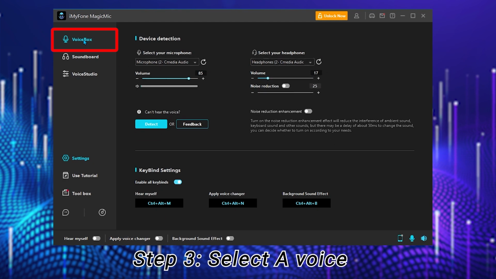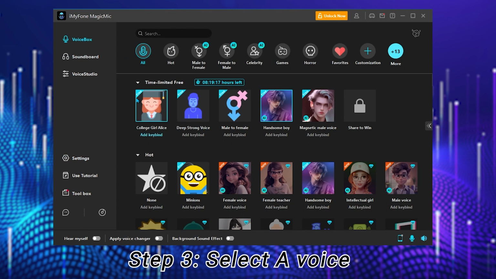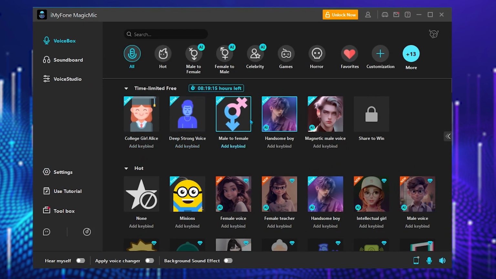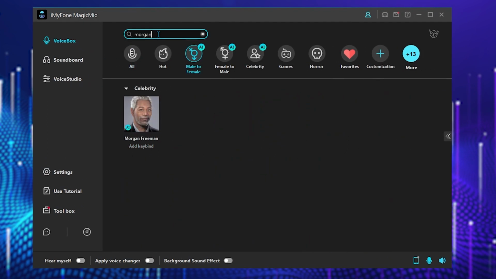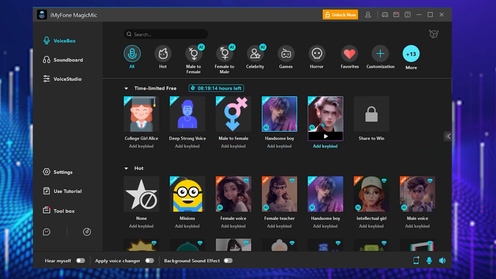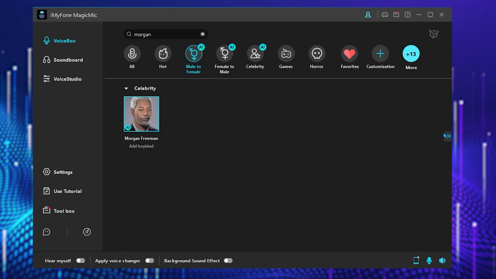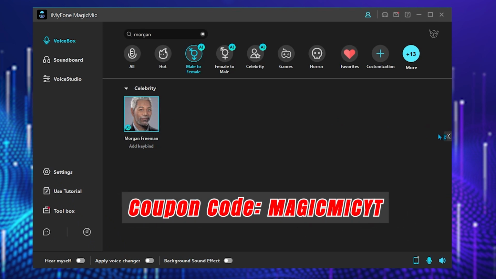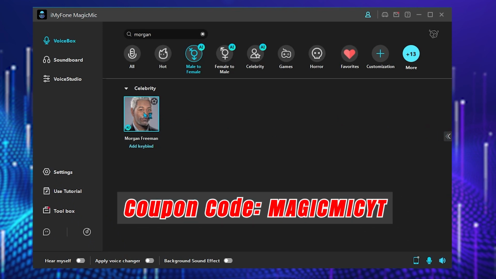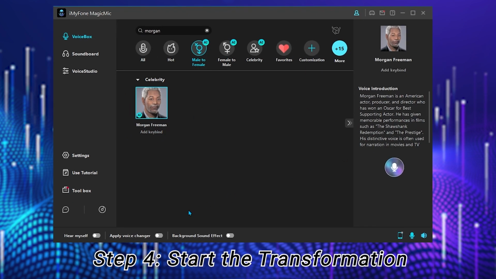Step 3. Select voices. In the top column, you'll discover a variety of free voices. Simply click on one to select it, and you're ready to roll. We offer 5 new free voices every day, so you can have a blast experimenting with your voice. You can also opt for paid voices, and we've got a special coupon for you in the video description to make it more affordable.